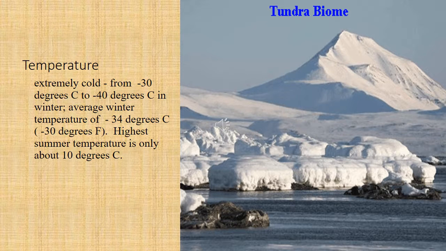And the temperature in tundra, as we talked about before, it's a very cold area, so it is extremely cold, from minus 30 degrees C to minus 40 degrees C in winter, and the average winter temperature is about minus 34 degrees C, which is almost minus 30 degrees Fahrenheit. The highest summer temperature is only about 10 degrees C, which is also very cold for summer. It's not that hot.